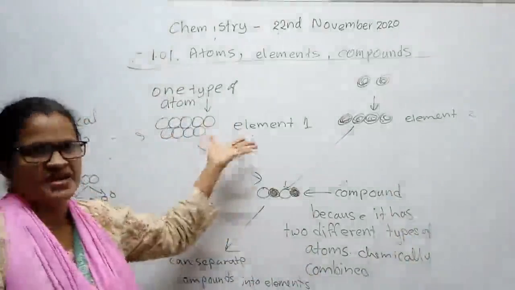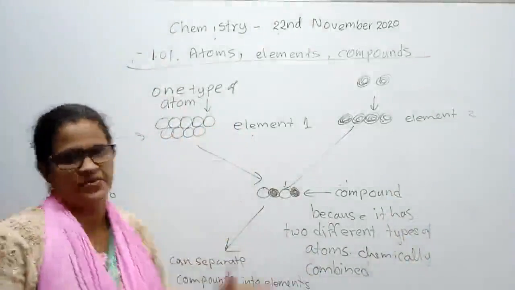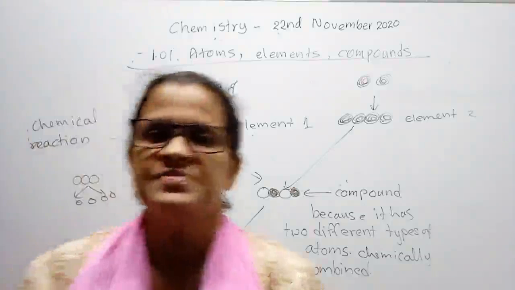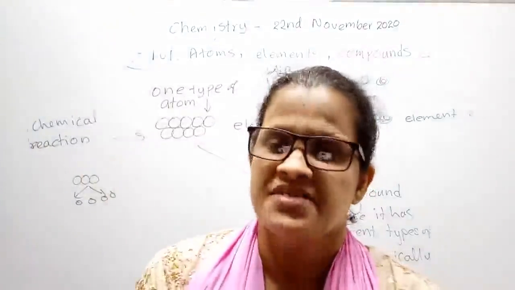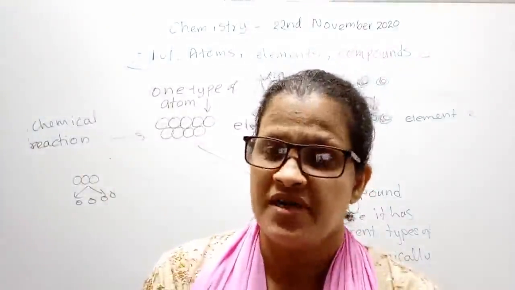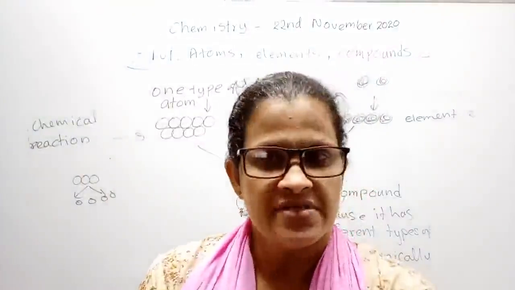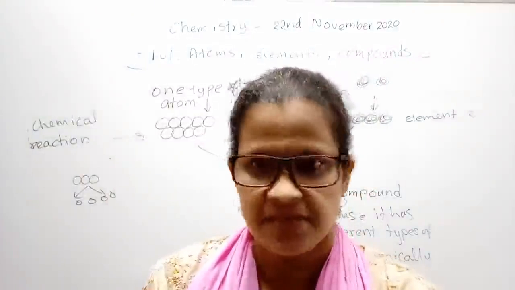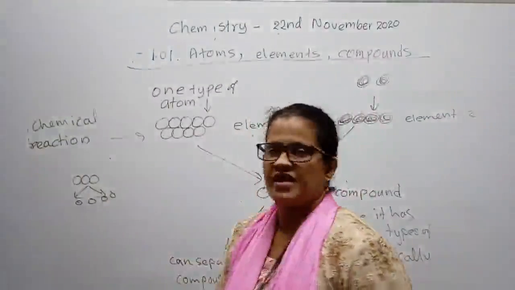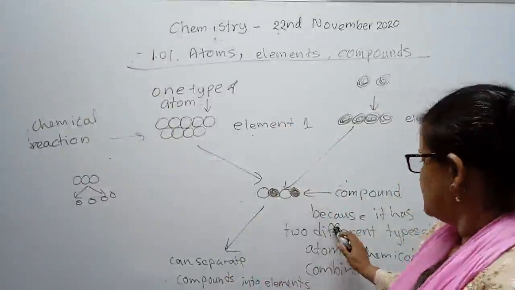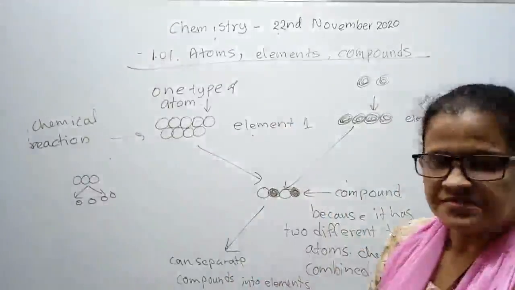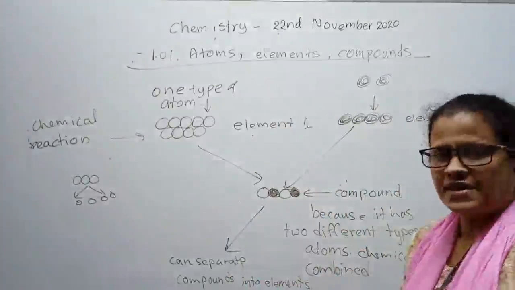Only the element will remain, with the same type of atom. That is the difference between an element and a compound. An element is made up of only one type of atom and it cannot be separated into anything simpler by a chemical reaction. But a compound is made up of different types of atoms, chemically combined.